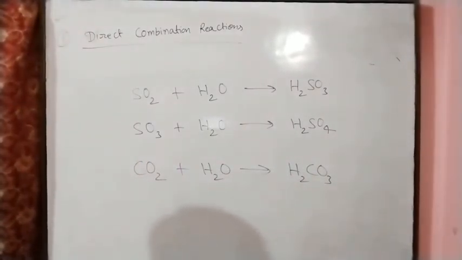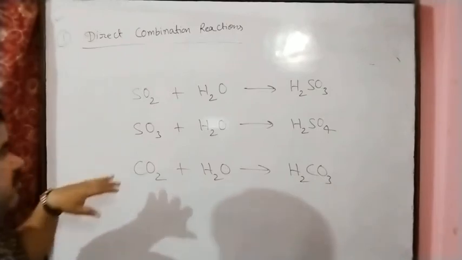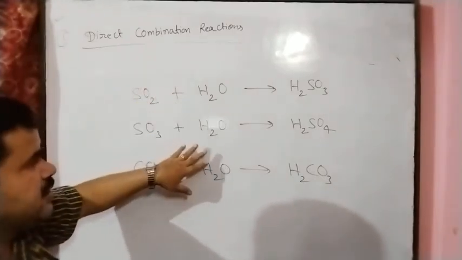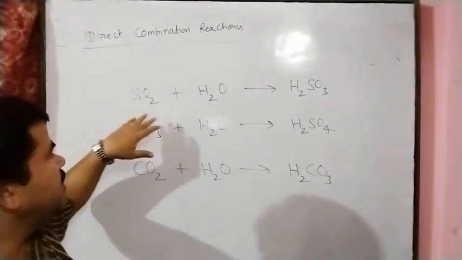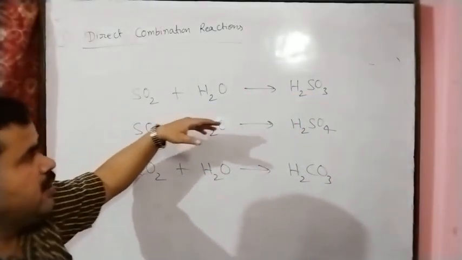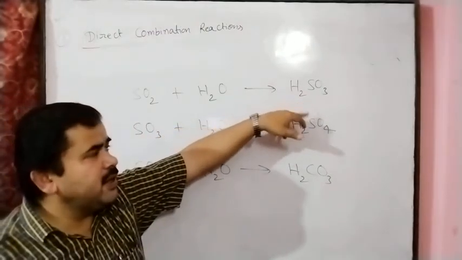Non-metallic oxides react with water, and in these chemical equations we are getting the respective acids. This is also the experimental confirmation.